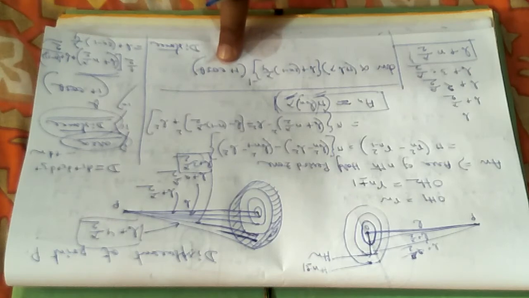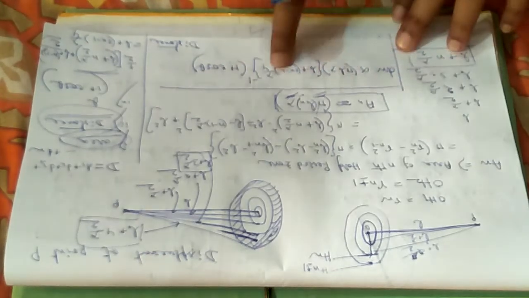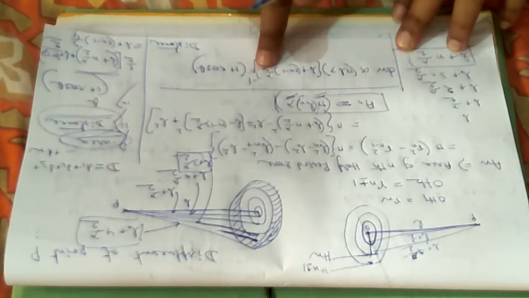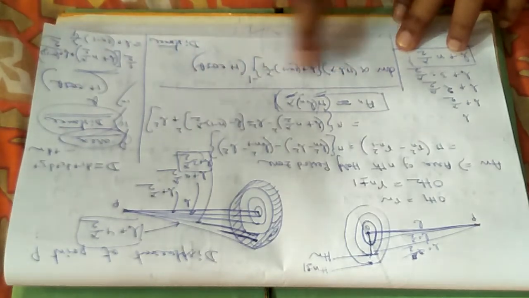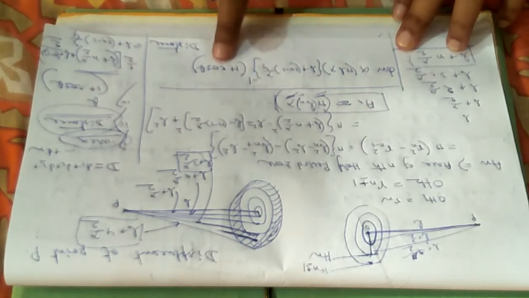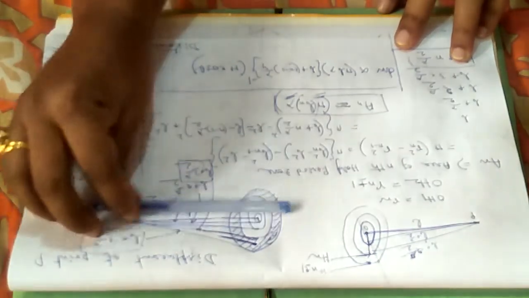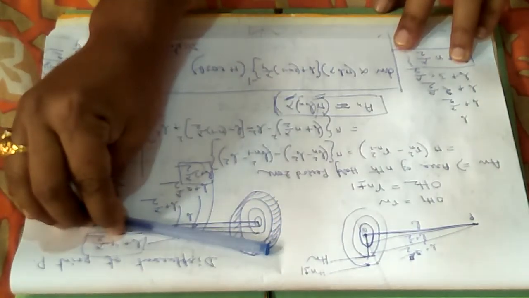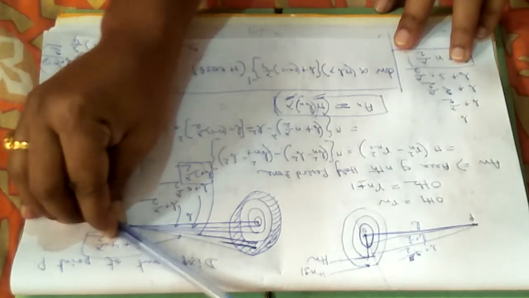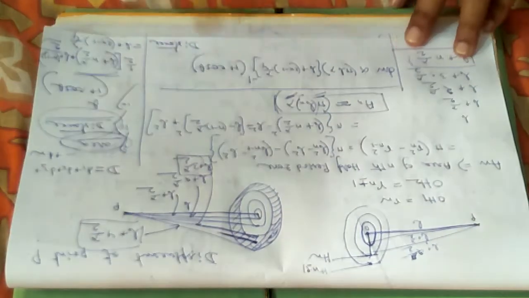Now you can consider the values of d1, d2, d3. The distance will go on increasing, that we have already seen, so it will be dependent only on the factor theta, because these two factors will compensate each other. If you increase the order number, these two will always compensate each other, but theta will go on increasing, because theta is the obliquity. Look, from this line the angle theta is changing with increase in order number. So if the order number is increasing, the value of theta will increase.